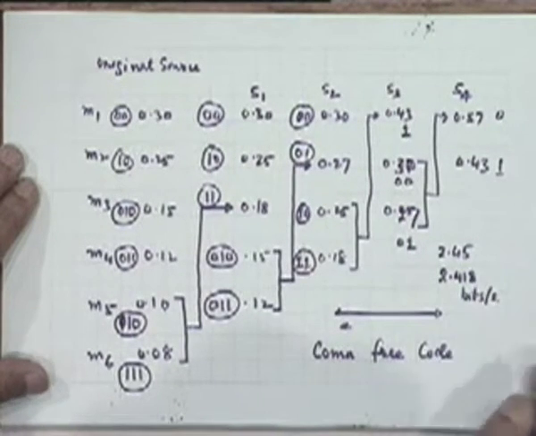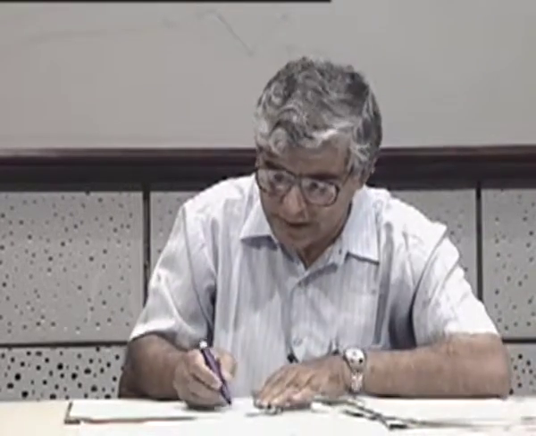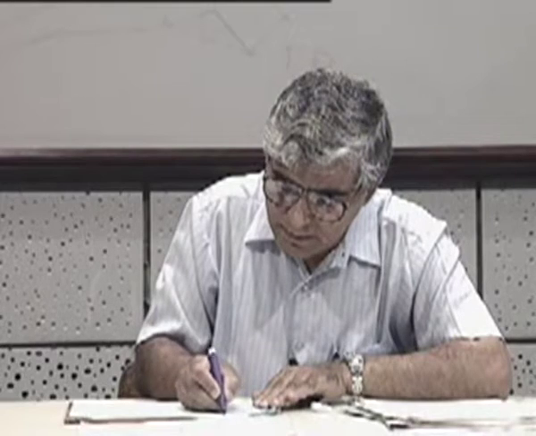And one can define a quantity which is a measure of how good your coding procedure is, and it's called code efficiency.